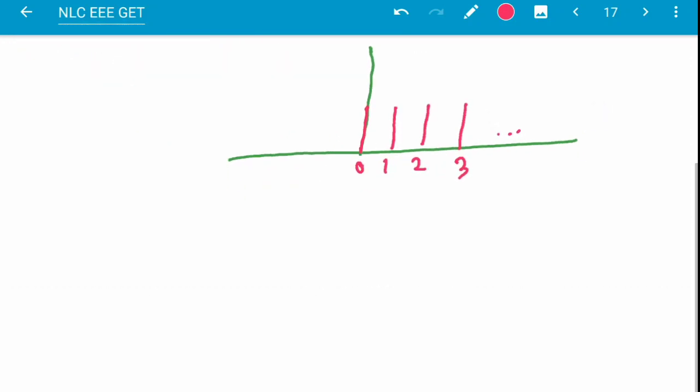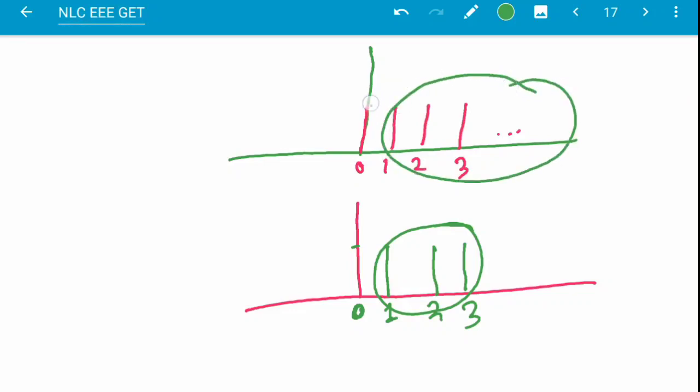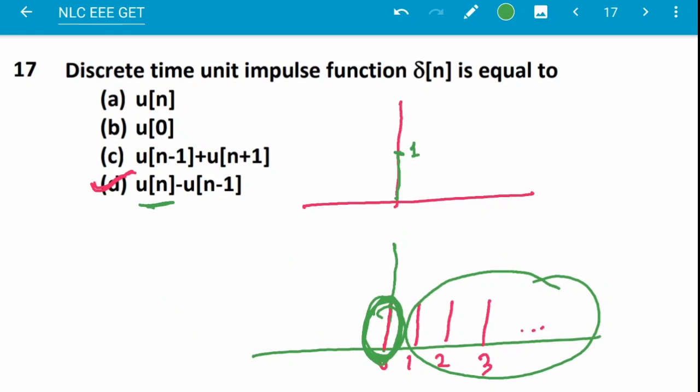And what is u of n minus 1? This is u of n minus 1, where the amplitude is 1 from here onward, and at 0 there is nothing. So when this is subtracted from u of n, only this term will remain, this peak will be present, and this represents delta of n. So this is the correct answer.